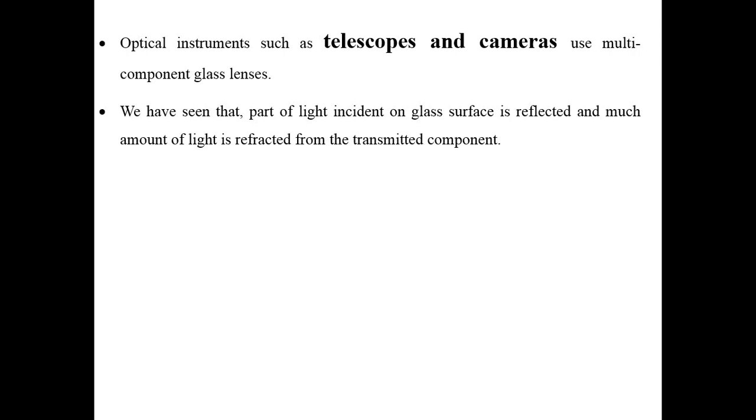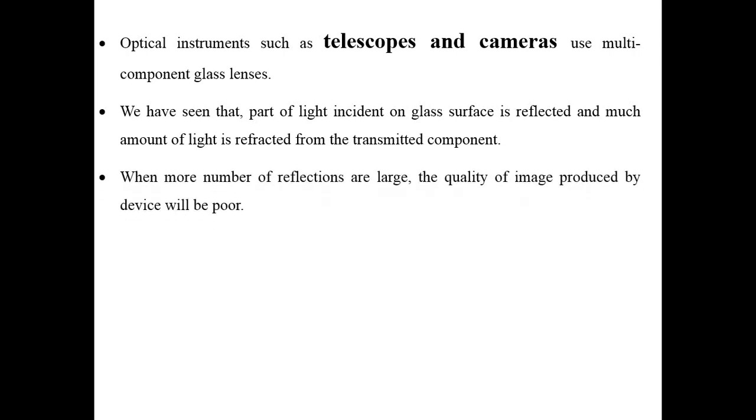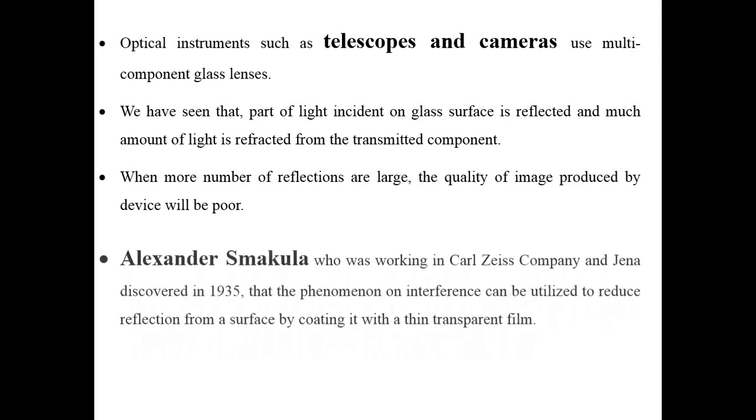You can correlate the same thing with telescopes and cameras, where if you don't use an anti-reflective coating, a high amount of light will get reflected and less light will go to the system, and whatever picture quality you get through the camera or telescope will be of very poor quality. Blurred images can be seen. But if anti-reflecting coatings are made on the glass surfaces, then the vision or image quality will improve.